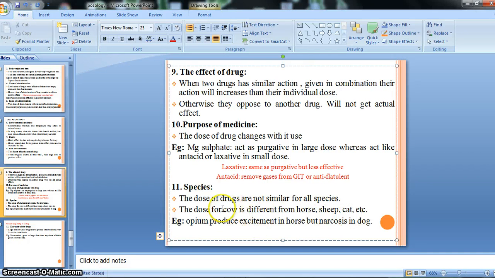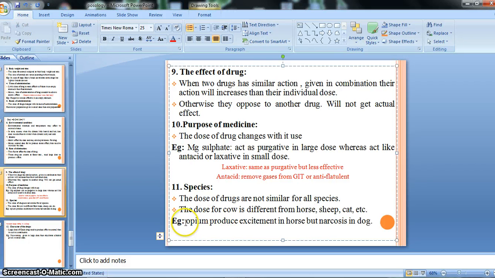Why are the doses not similar for all kinds of species? Because each species has a different body weight, size, and physical characters. That's why a similar dose does not act on all kinds of species, right?